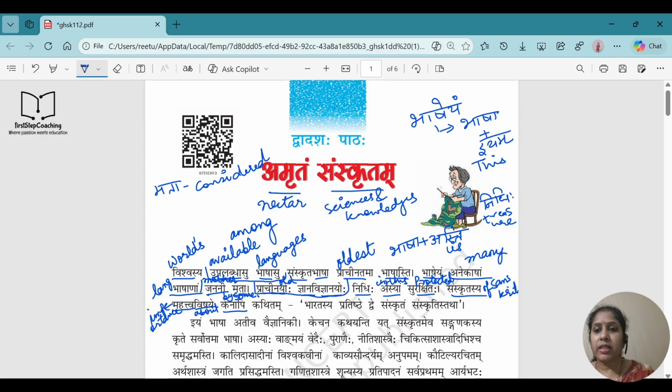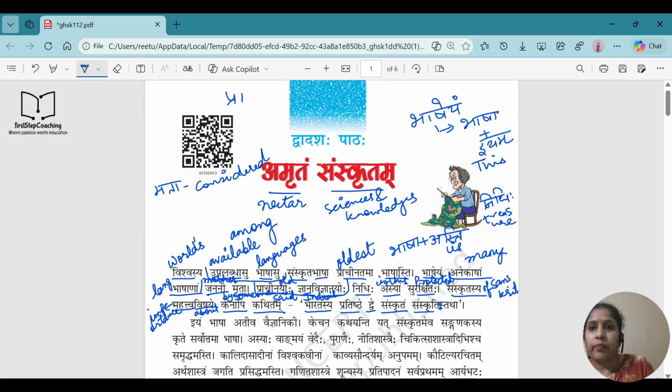No one knows who, but by someone. Kathitam means said. So it has been said by someone about the importance of Sanskrit language. Bharatasya pratishthe dve Sanskritam Sanskritihi tatha. So this is made up of two words, Sanskritihi and tatha. Okay. So Bharatasya means of Bharat, India's, Shashti Vibhakti. So we will be saying possession, India's.